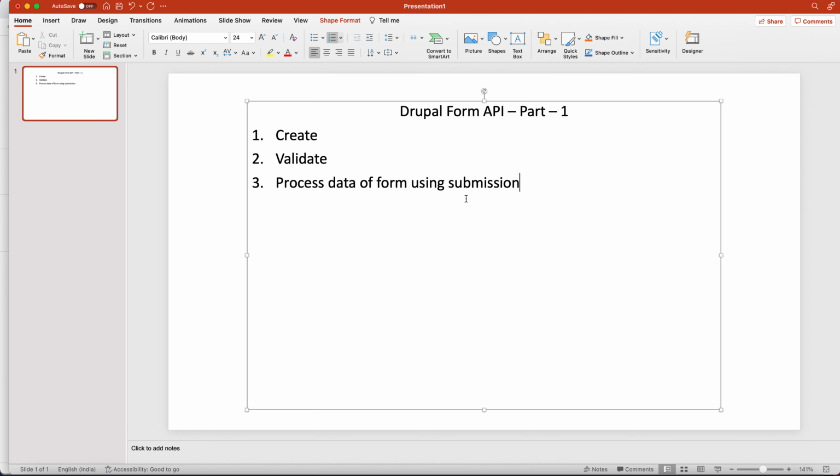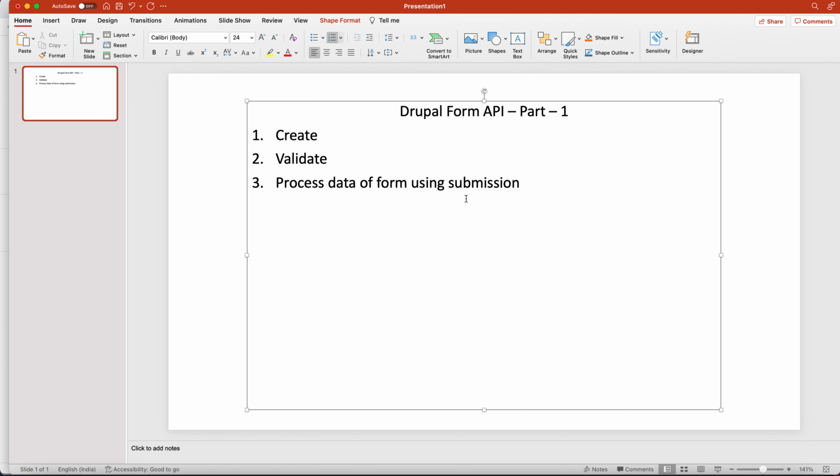So I hope you got the point. I have explained how the form API is composed, and now I have told you what the form API does. Now let's go to the next. Basically I'll tell you one more thing. In the last lecture I told you how the render API works. If you have not gone through that lecture, just go through all my previous lectures. You will get the major idea when you come to this lecture after all those lectures, okay. And if not, you can add comments in whichever lecture you are having doubts, and I'll try to solve them as soon as possible.